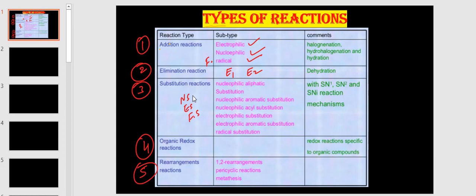Nucleophilic substitution again has 2 types, that is SN1 and SN2. Then redox reactions, generally reduction and oxidation reactions. Then rearrangement: 1,2 rearrangement, pericyclic reactions, and some other rearrangements. In aromatic compounds, rearrangement reactions are there, we will discuss. First topic is addition reactions.